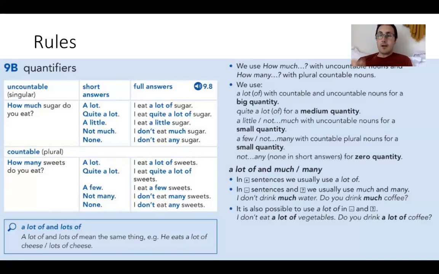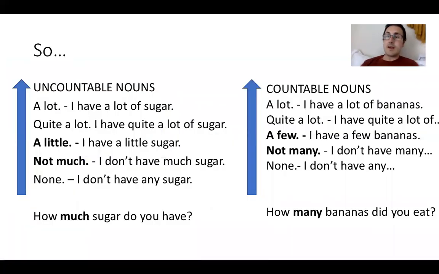Okay. But if you are using much and many, it tends to be in the negative and in questions. Okay. And also you can use a lot of in the negative. I don't eat a lot of meat, and whatever it is. So a lot of is quite nice here because it functions all ways. Now, to make this a little bit clearer still, I've made this chart just to understand a little bit more.